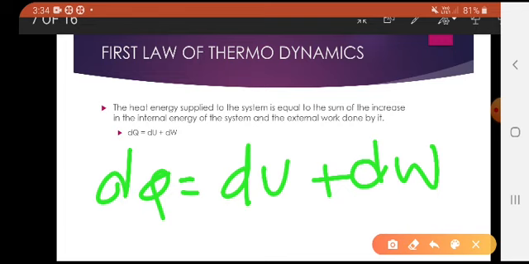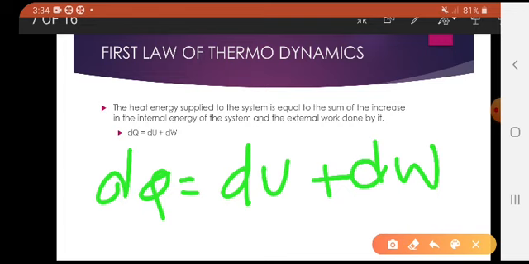This is the first law of thermodynamics. The first law of thermodynamics can be defined as: the amount of heat supplied to a system is equal to the algebraic sum of the change in its internal energy and the amount of external work done by the system.